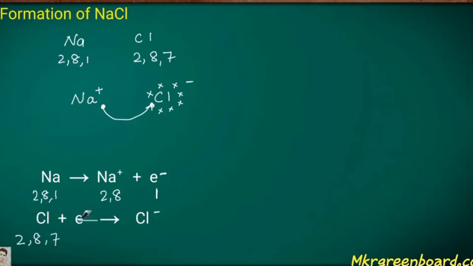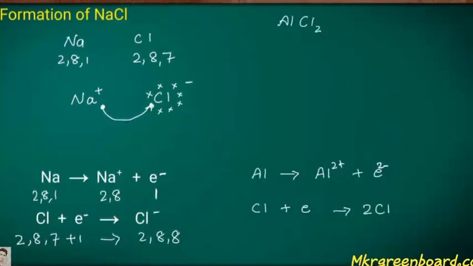While the chlorine, as we know, has the configuration 2, 8, 7, and this electron that is lost by the sodium is gained by the chlorine. So it gets the configuration 2, 8, 8, that is Cl minus, because it gained one electron. That's why we denote it as Cl minus, and it is a negative charge because it gained one electron from the sodium.